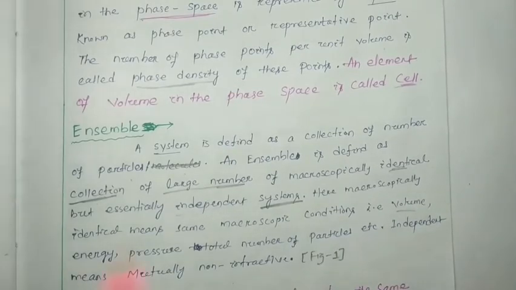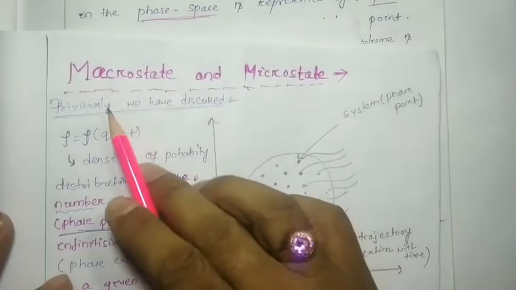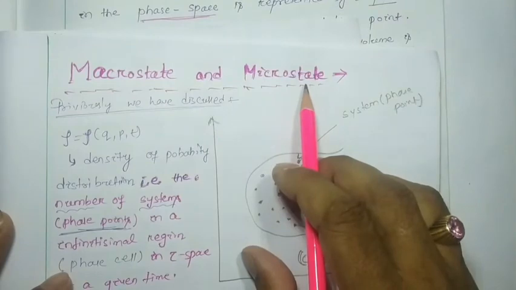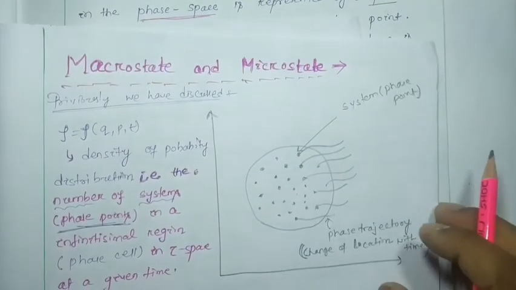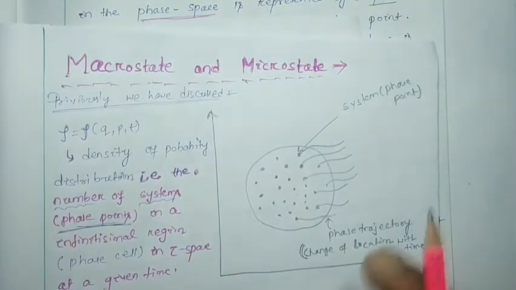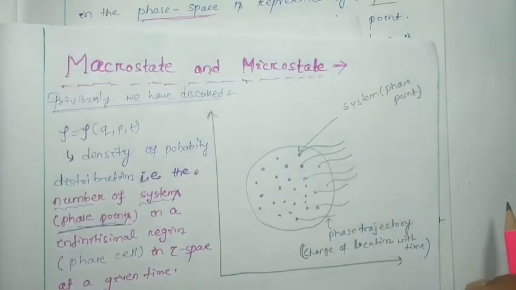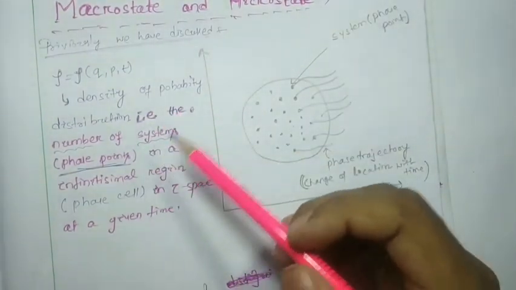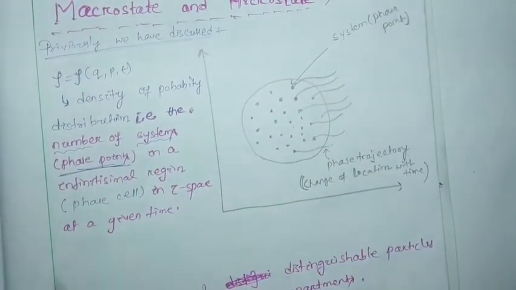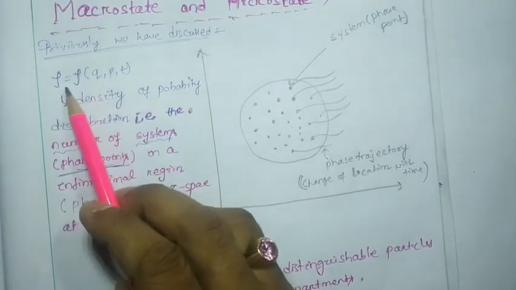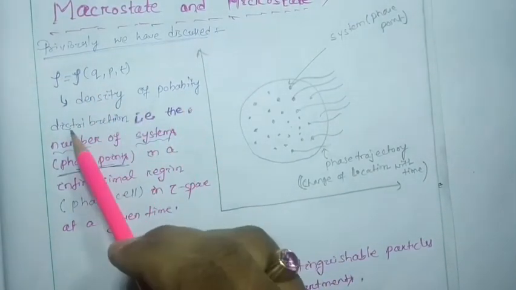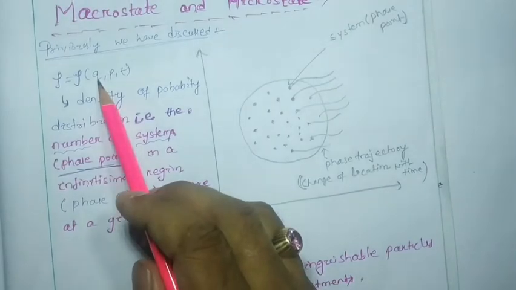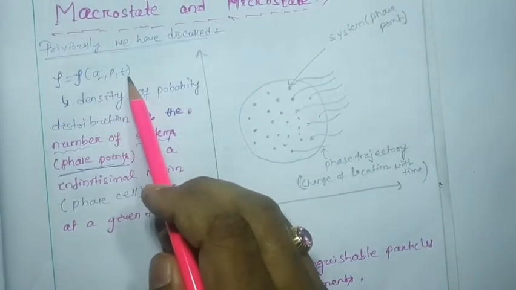Today we are going to discuss macrostate and microstate. Why it is important, first we have to discuss, then we go for macrostate and microstate. In short, whatever we discussed just now, this rho, the density of probability distribution, is a function of q, p and t.